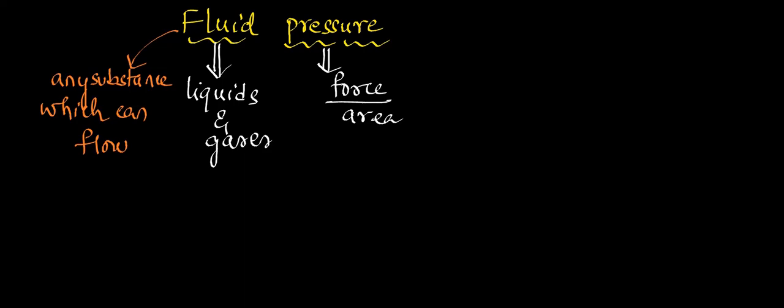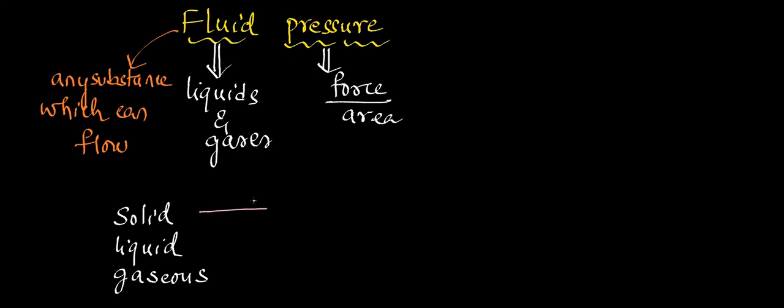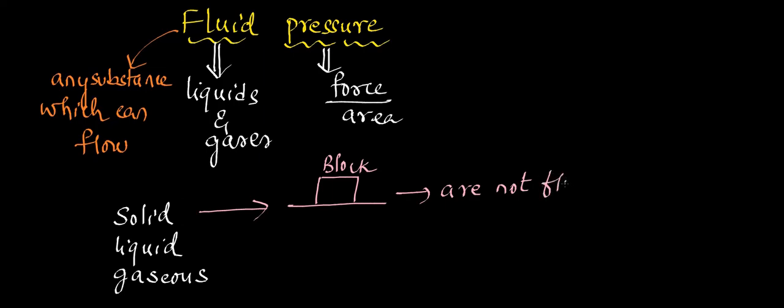Generally we have three types of matter, right? We have solid, liquid, and gaseous matter. These are the three basic states of matter which you have studied in chemistry. Now when you take solids, do they have any natural ability to flow? No, ma'am. Like for suppose I just keep a table, and on the table I'm keeping a block, which is a solid. Now will it flow on its own? No, ma'am. So solids are not fluids, they are not taken as fluids.